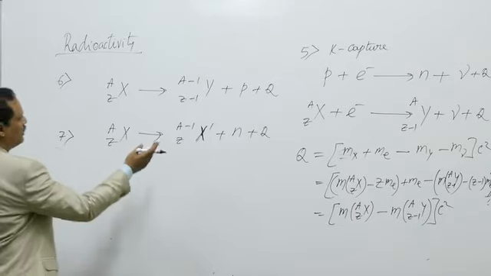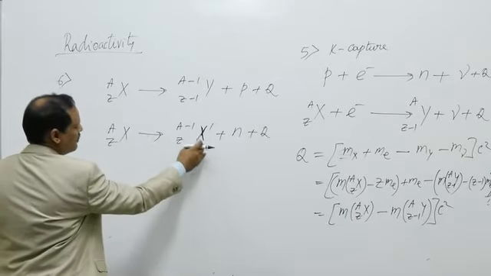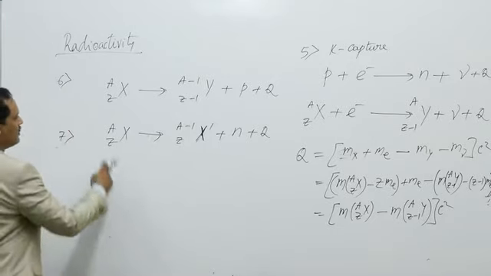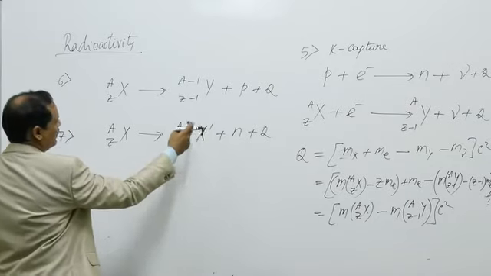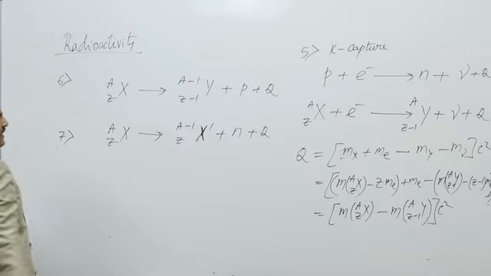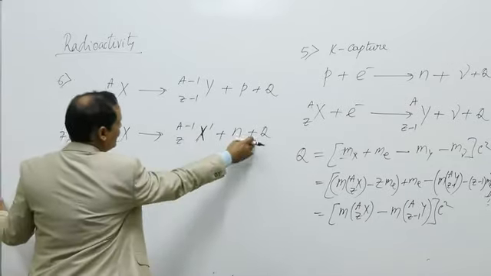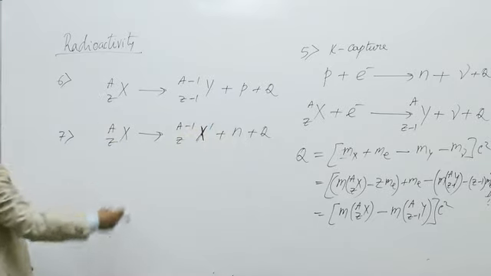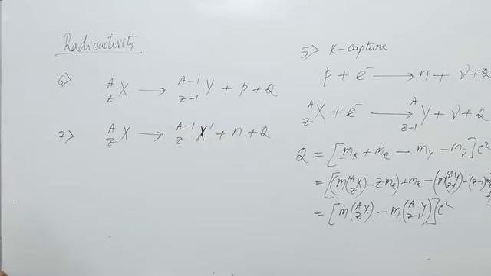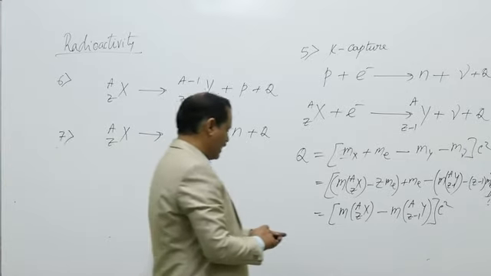So in neutron emission, the chemical symbol does not change. As the mass number changes, the X dash is an isotope of X. Neutron is emitted. Q value we can find from the masses of X, Y and neutron or proton. So these are various radioactive decay processes.